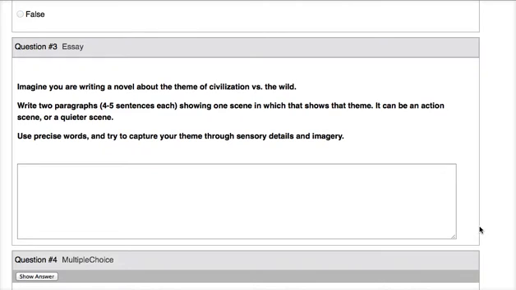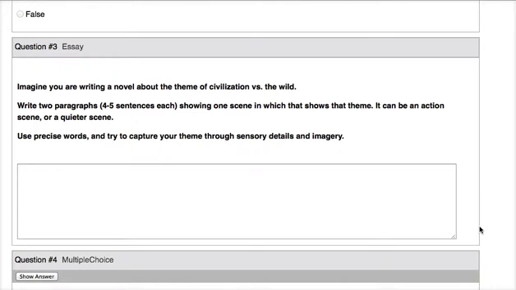Sensory details, again, are things that the characters feel, see, hear, smell, taste. And remember, imagery is figurative language. You're using all of the figurative language that we have learned, like alliteration, hyperbole, metaphor, simile, personification, all those things.